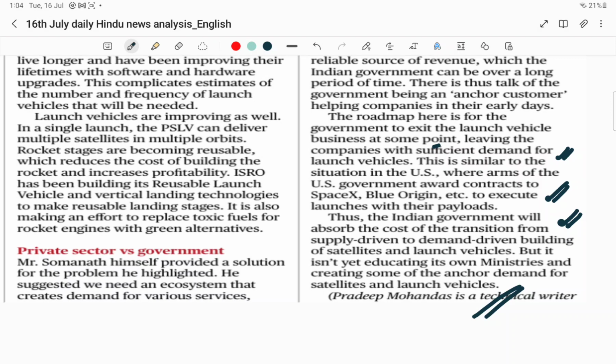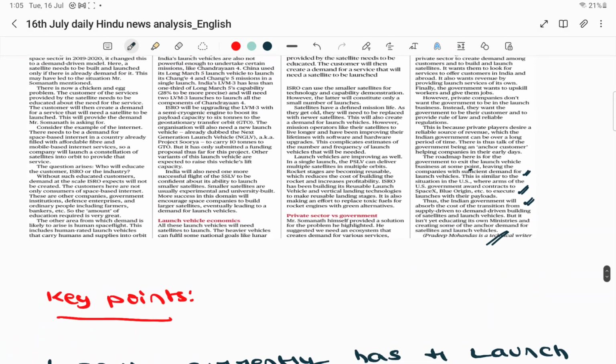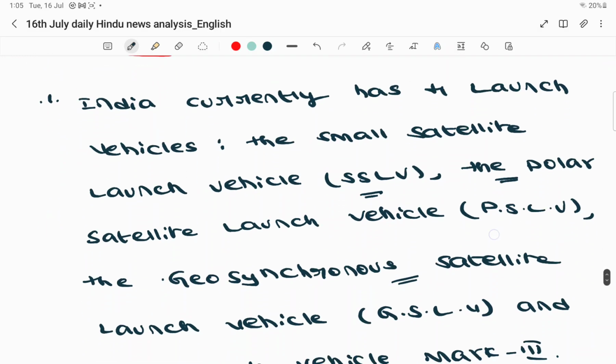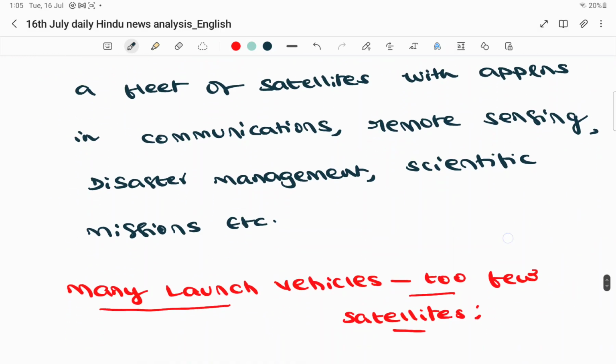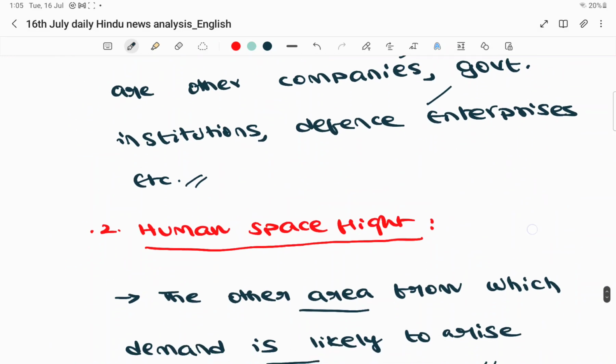This is what the author is making a point about, and definitely this will be important from the UPSC GS paper 3 space perspective. You can expect a question on this article. Yes friends, I hope you have understood. This was the problem statement, in fact, made by the ISRO chairperson. So in this context, UPSC might pick up this article and frame a question on it. These are some of the important points that you can use as a reference.